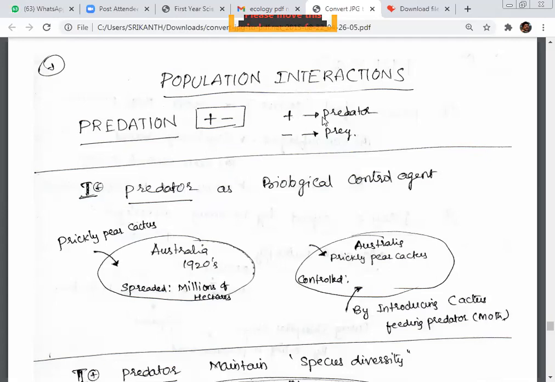Next, in population interaction, predation is plus minus. One is plus, which means the predator benefits. The other is minus, meaning the prey gets affected. So, we are talking about some features of predation.